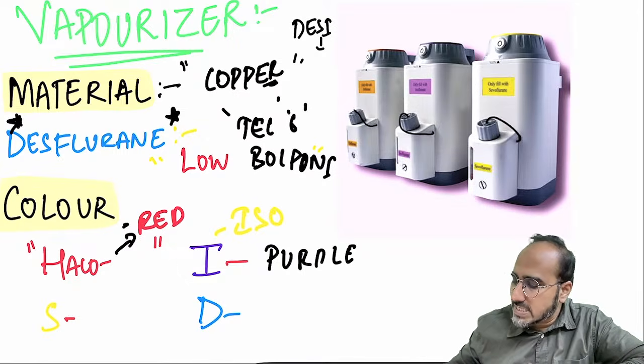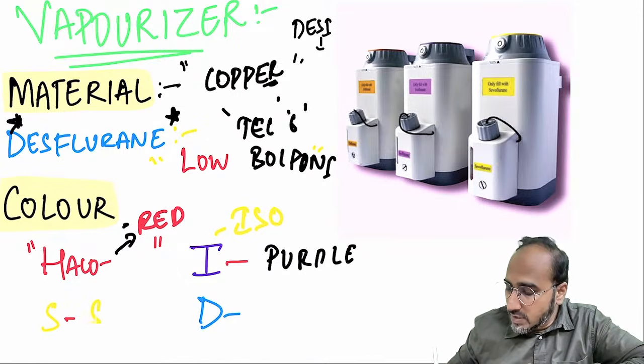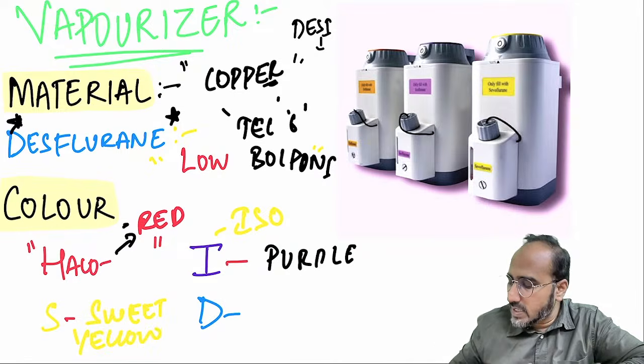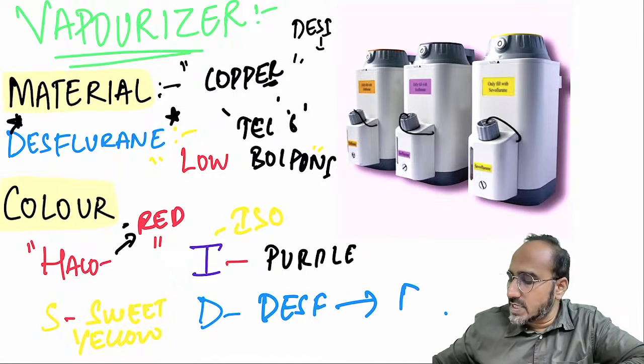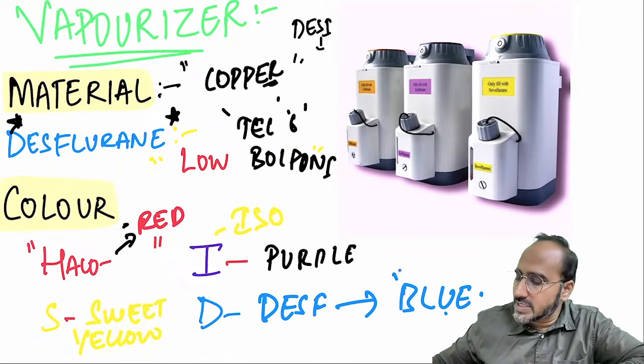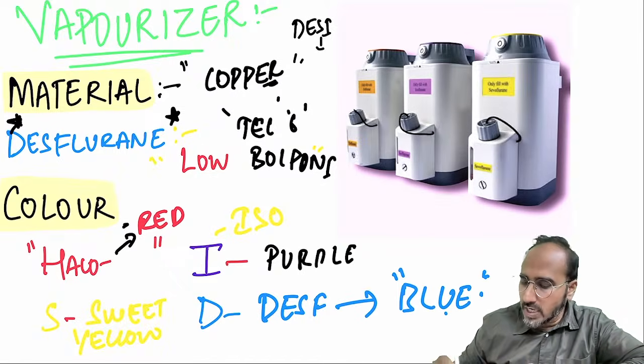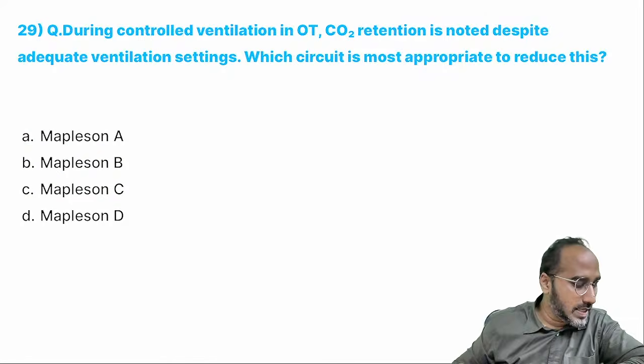Sevoflurane, sevo means sevaiya, which is sweet in odor. That means what is the color of the sevoflurane vaporizer? Yellow in color. Desflurane, if someone asks you what is the color of the desflurane vaporizer? Remember, guys, des means desi. Desi jersey color is what? Our cricket jersey color is blue. So blue color vaporizer. Okay.